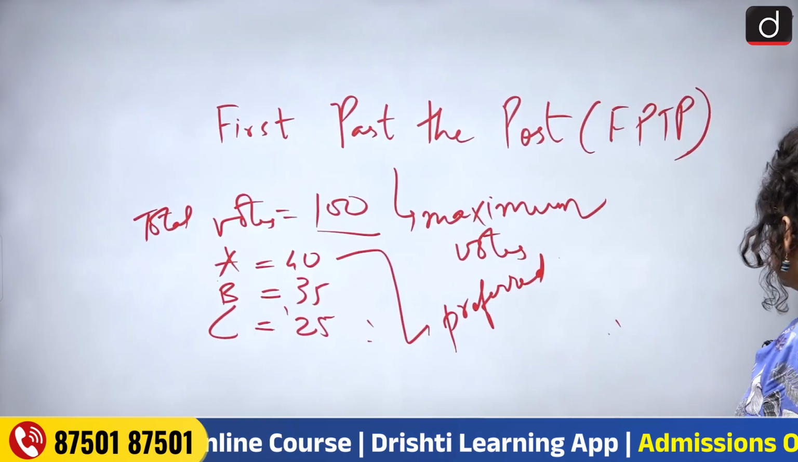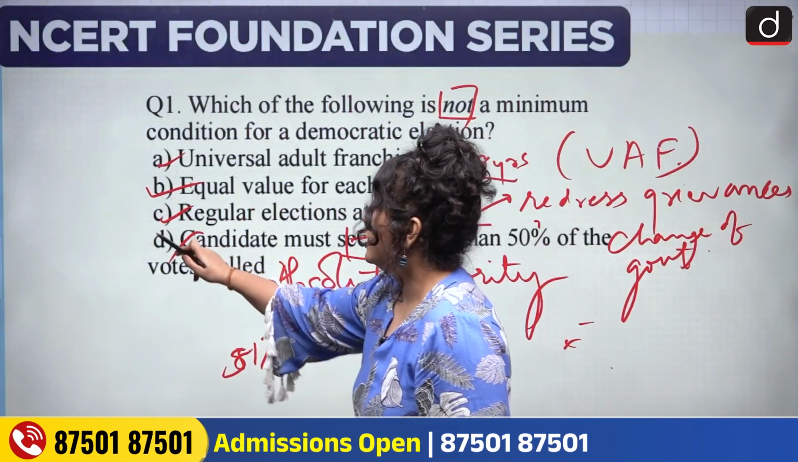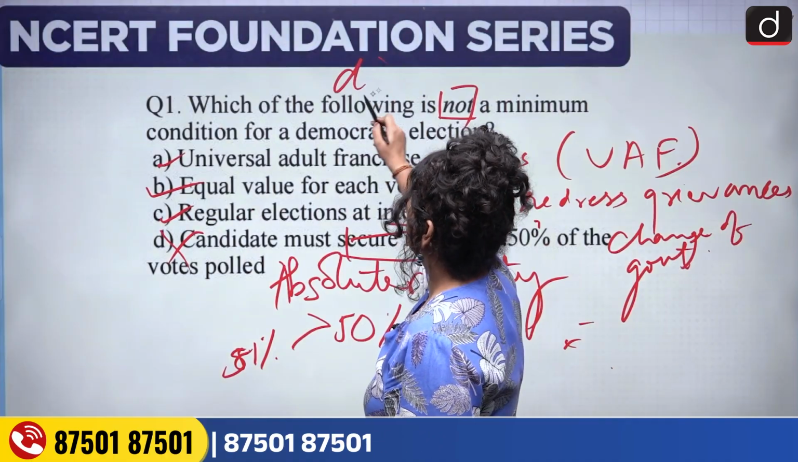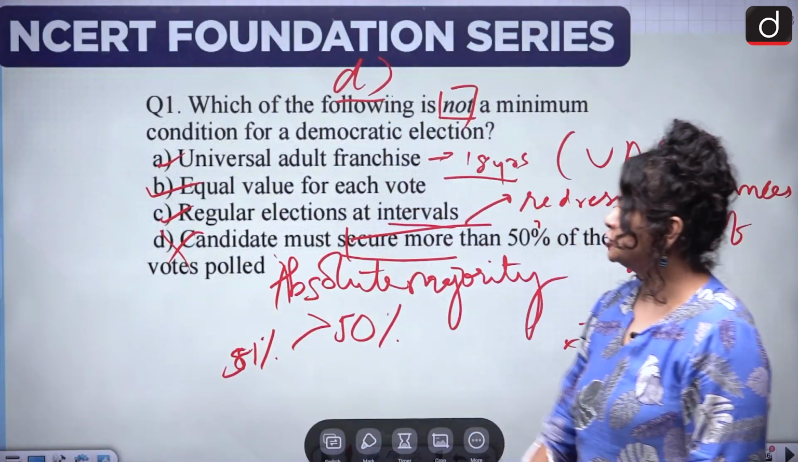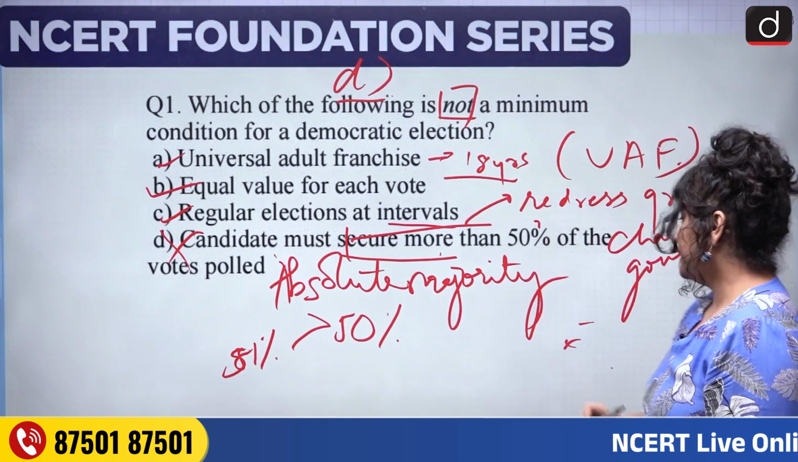All right. So this is the system that we follow in India. So this option can be ruled out. So we have the correct answer, which is option D, since this is not the minimum condition for democratic elections.